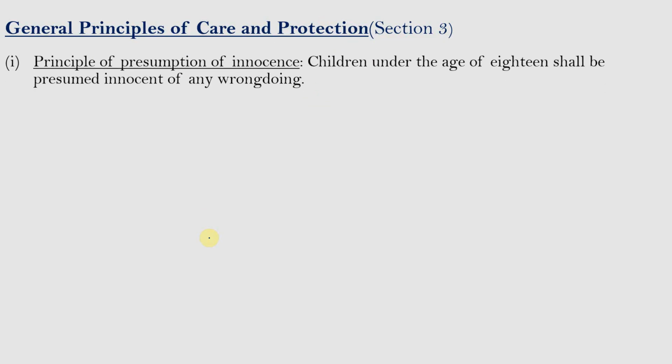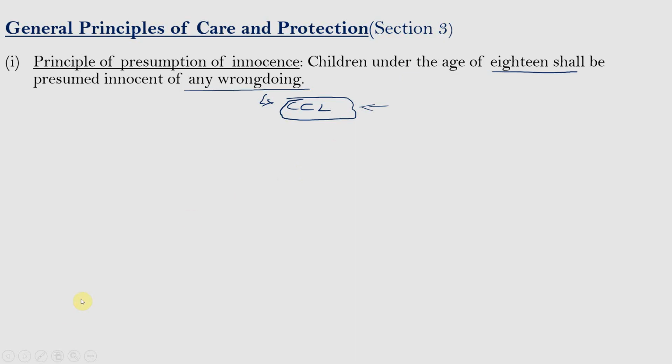So the first principle is the principle of presumption of innocence. Children under the age of 18 years shall be presumed innocent of any wrongdoing. So if any child has committed any offense, then he shall be treated as innocent because they are immature about the consequences and also they do not know what is wrong and what is right. So they are treated as innocent though they have committed any wrong. This is the first principle.